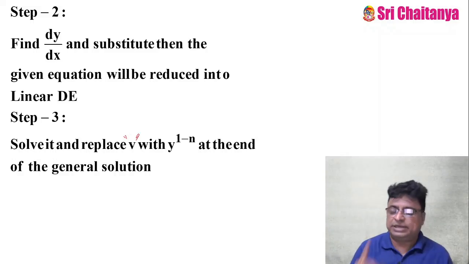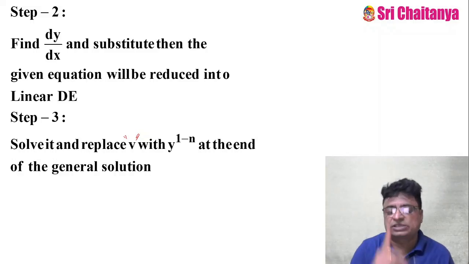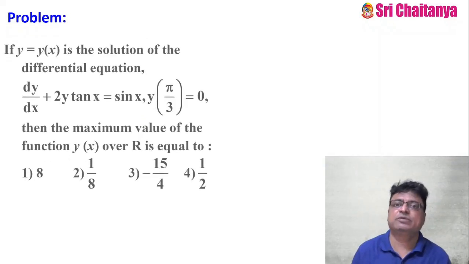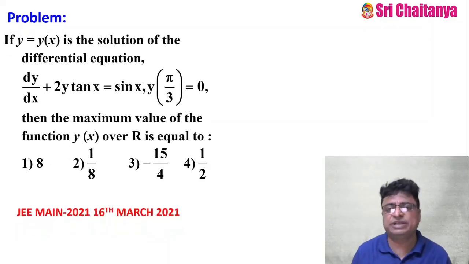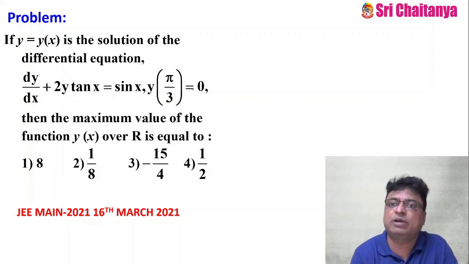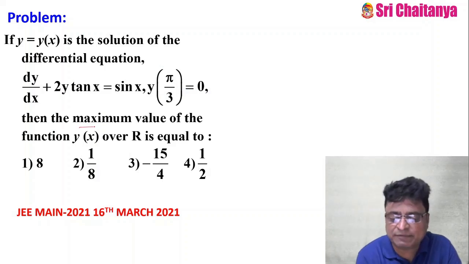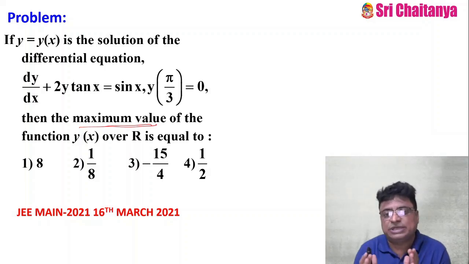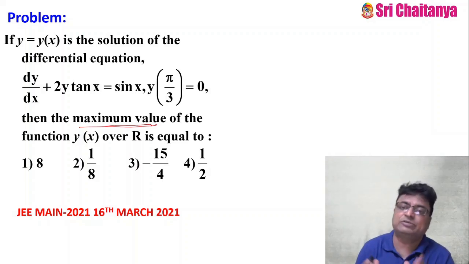Okay. Now a question on linear differential equations. See my friends, this is the question, and this is the question they asked in the 16th March JEE Main examination. If y equal to y of x is the solution of the differential equation dy by dx plus 2y tan x is equal to sin x, and y of pi by 3 equal to 0, then find the maximum value. See, so far if you have observed all the questions, they are not asking direct questions.